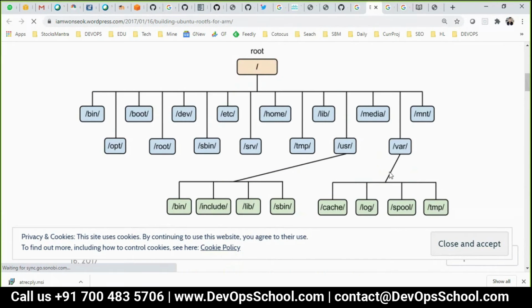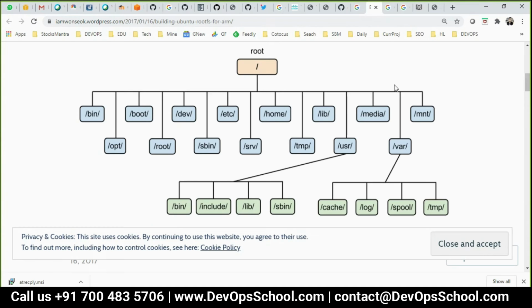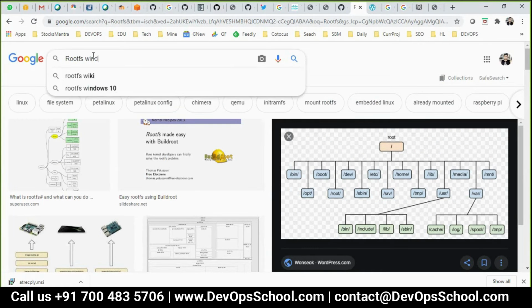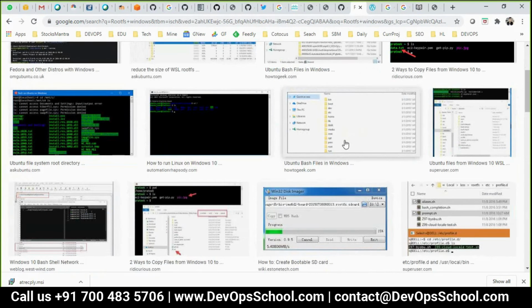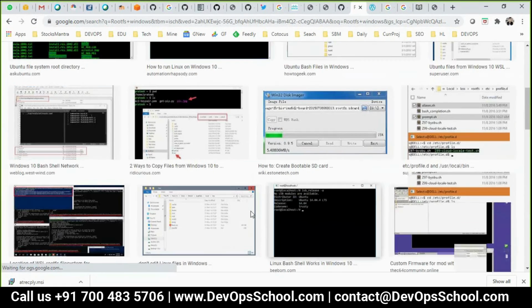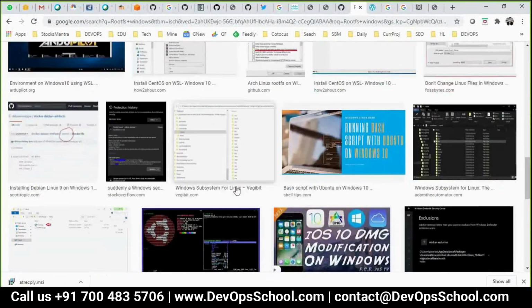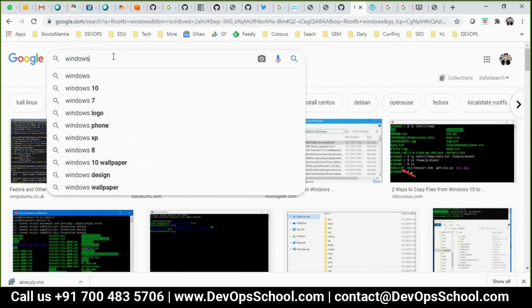Have you seen this? Yes, every Linux has it. Correct. So guys, this is called the root file system. Every Linux has it. If you want to see Windows, let me look for a root file system image for Windows.